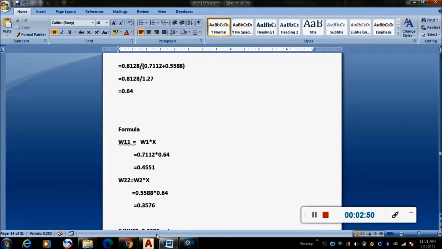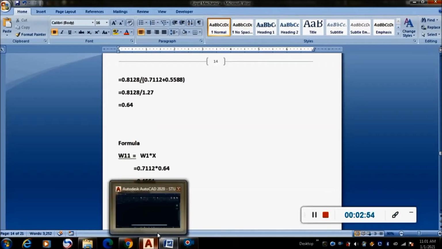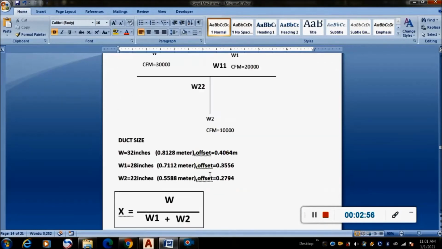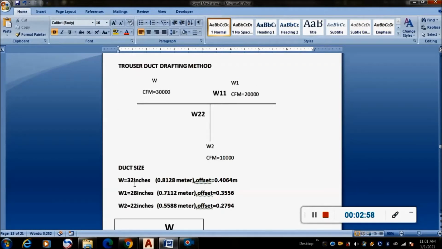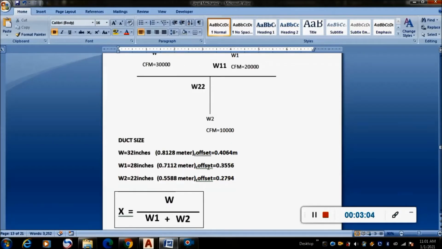Let us see. First I will go with the offsets. W2 is 0.2794, W1 is 0.3556, W is 0.4064. So I will take the offset of W as 0.4064.